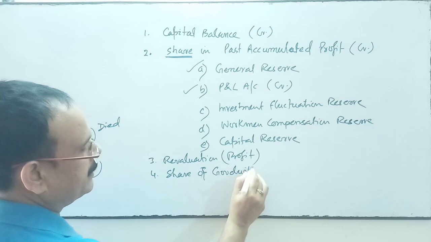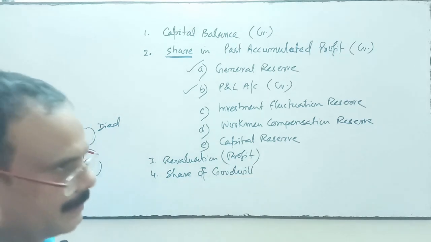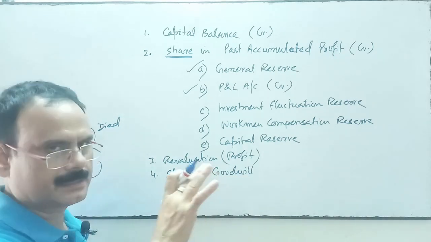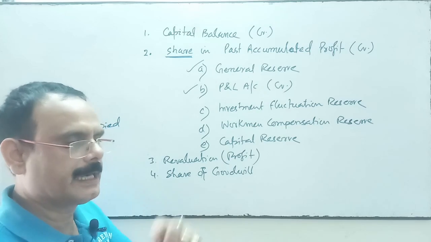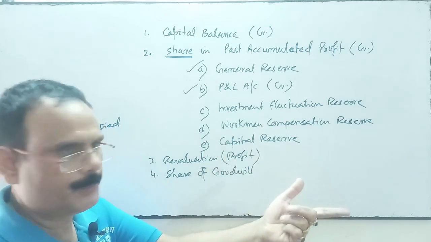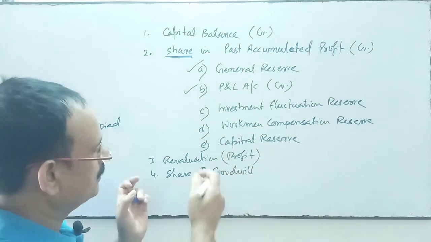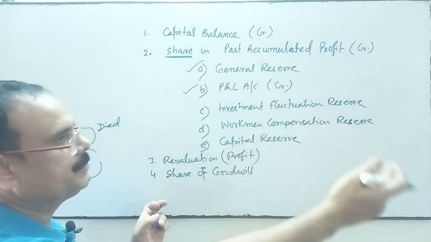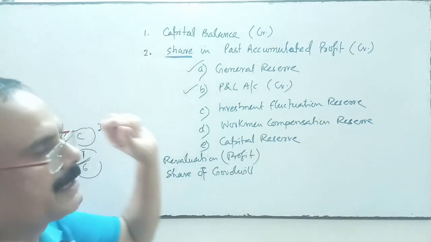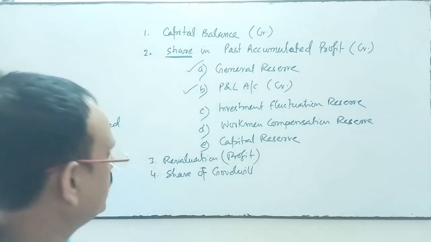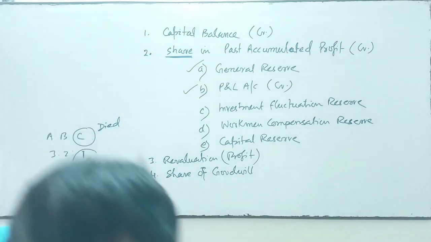Retiring or deceased partner's capital will be credited and continuing partners' capital accounts will be debited. So share of goodwill will be transferred to the credit side of the deceased partner.